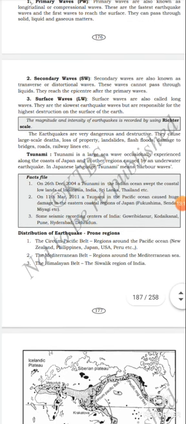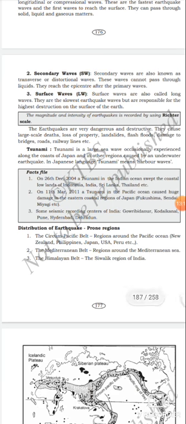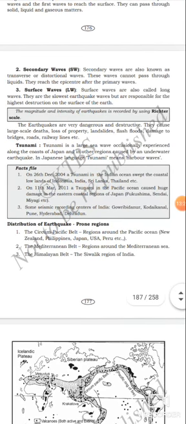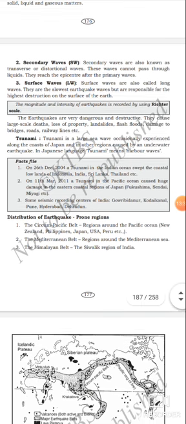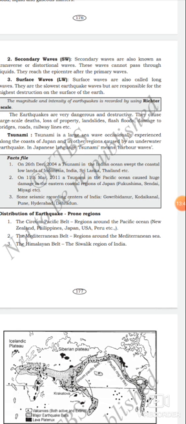Secondary waves. Secondary waves are also known as transverse or distortional waves. These waves cannot pass through liquids. They reach the epicenter after the primary waves. Listen dear students, after the primary waves arrive, then the secondary waves will arrive.